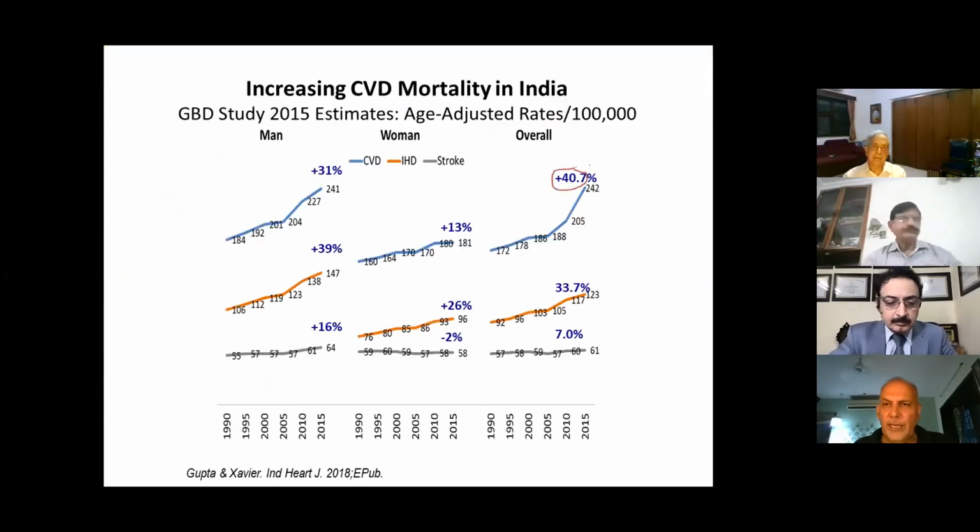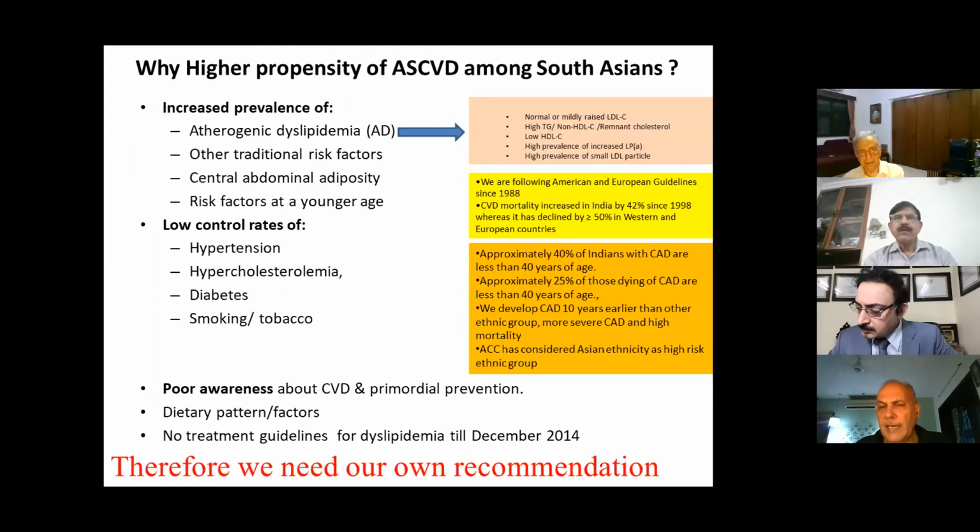We have been following American and European guidelines and treating patients with coronary artery disease and peripheral artery disease with the recommendations given by them. But despite these targets being achieved, we have seen a 41% increase in CVD mortality from 1990 to 2015, as compared to America and Europe, where there is a decline by 50%.